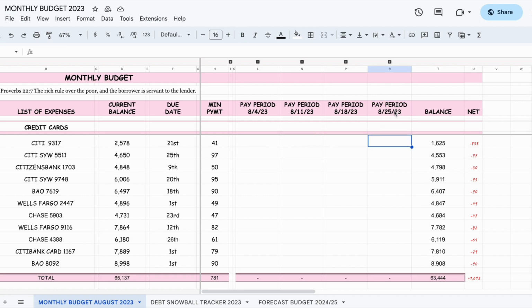You see that? Because my paycheck comes in on the 25th of August. If I had waited, it would have been late. So that's why I paid on the 11th, $97.48. I paid the same thing here, the 20th. So it's based on the due date.